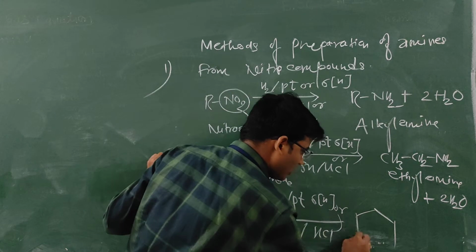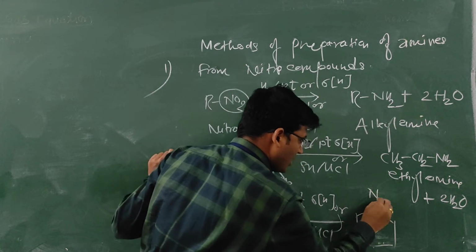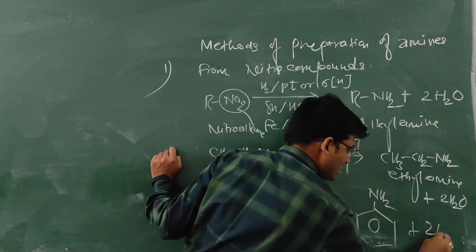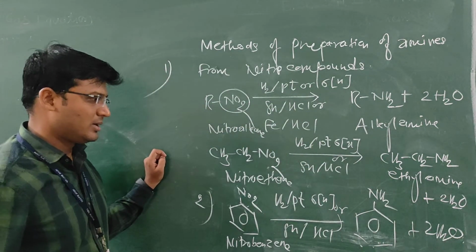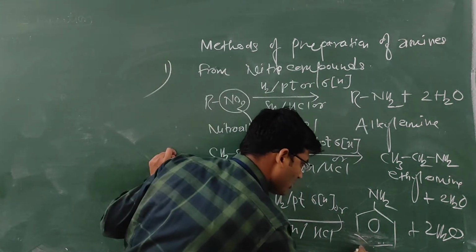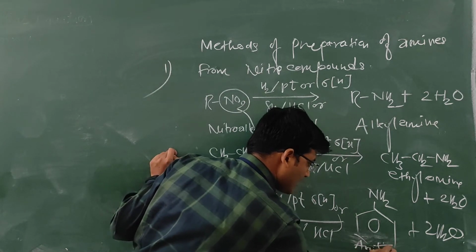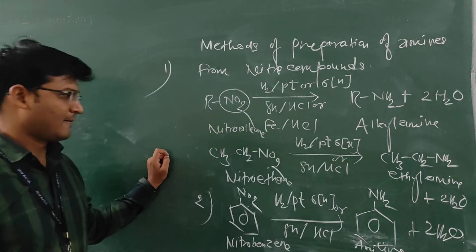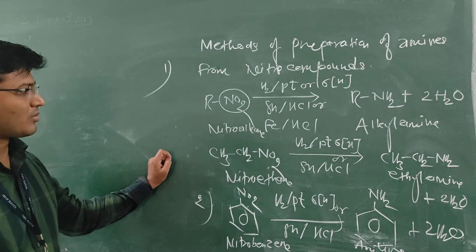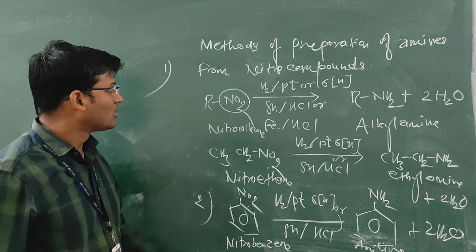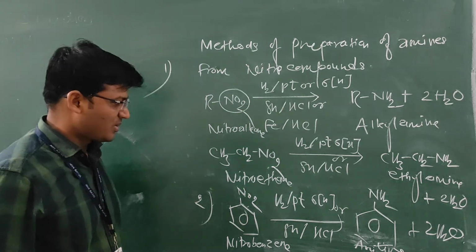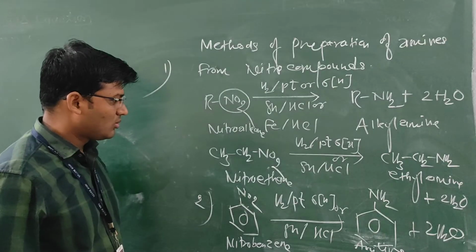It gets reduced into aniline plus twice H2O. This is the first method of preparation.